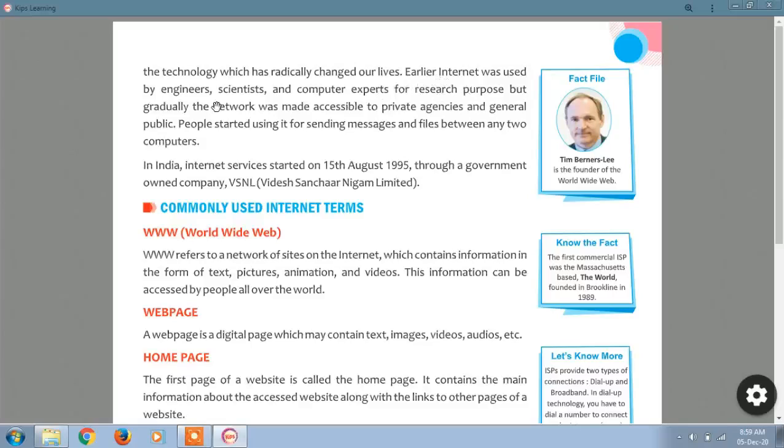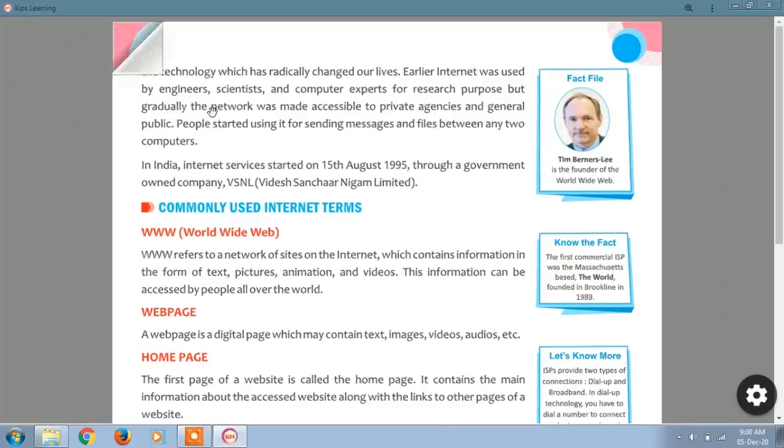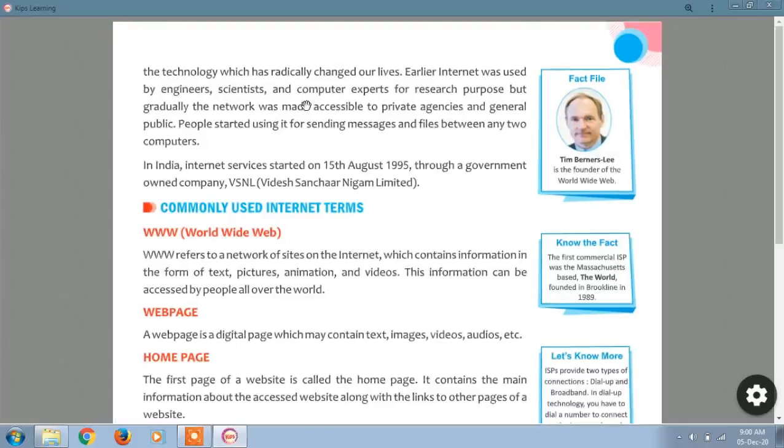Earlier the internet was used by engineers, scientists and computer experts for research purposes, but gradually the internet was made accessible to private agencies and the general public. In the beginning, when the internet was launched, it was used only by engineers, scientists and computer experts for their research. People did not have the knowledge to use it, so only engineers, scientists and some computer programmers and experts were using it for their research work.